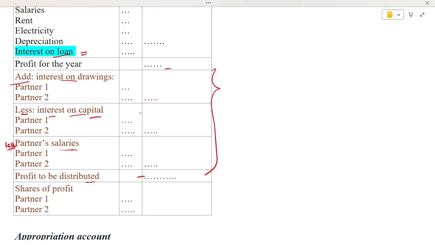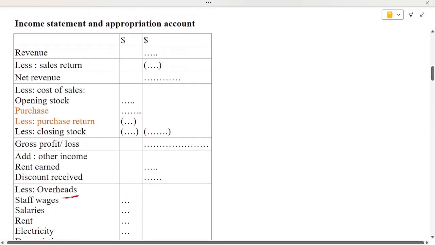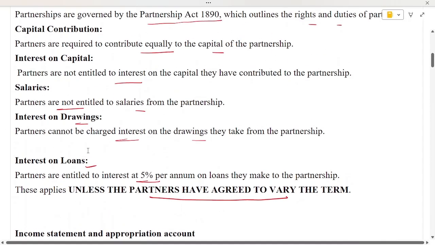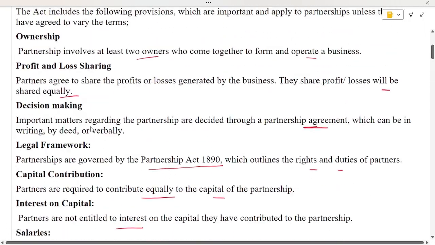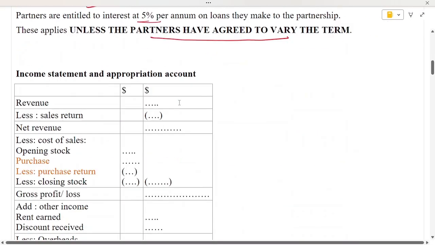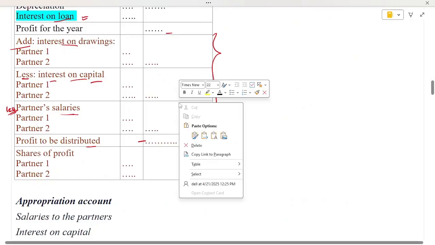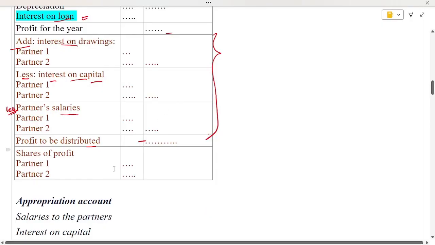These profits are distributed equally if there is no agreement. See here, profit and loss, they are distributed equally. But if there is an agreement, whatever the ratio is, they distribute the profit according to the ratio, and that's how the profit entitled to each partner is calculated.